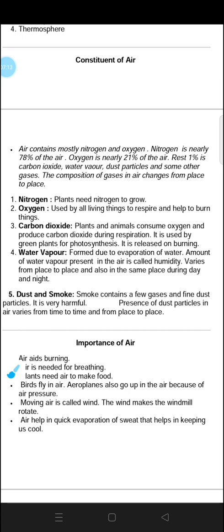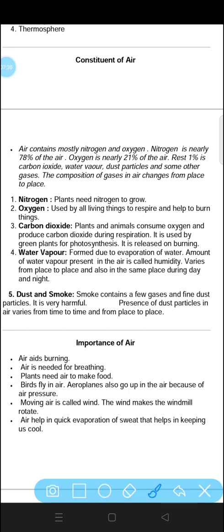Amount of water present in the air is called humidity. Sometimes we used to say the weather is very humid. That means the amount of water vapor present in our air increases. That is why we used to say it is very humid weather today.